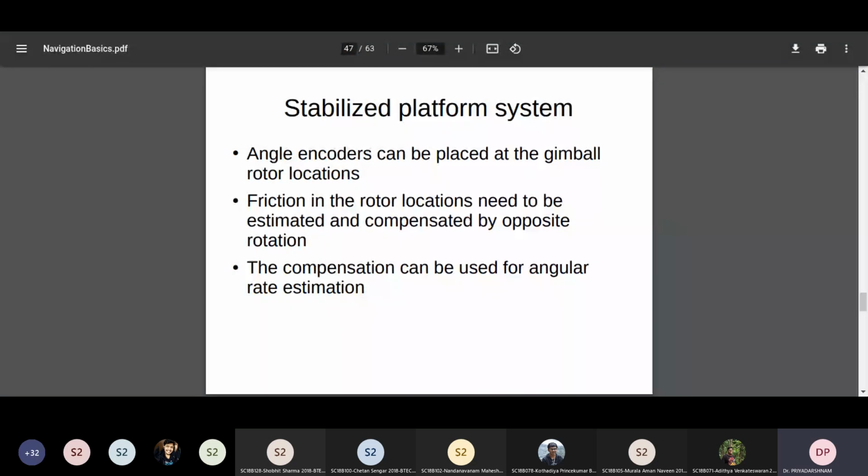So depending on this, you have to calibrate on the ground. We will discuss this when we discuss the servo. So gimbal platform system, I have shared the video.